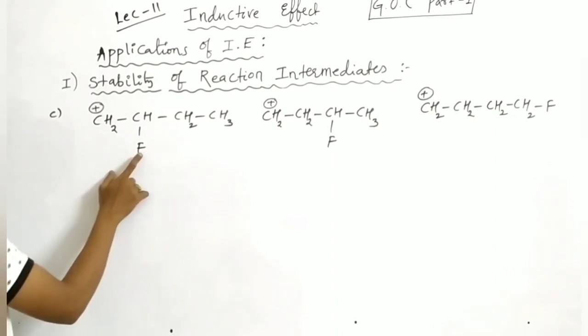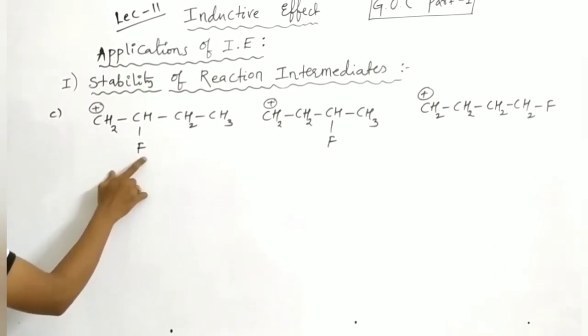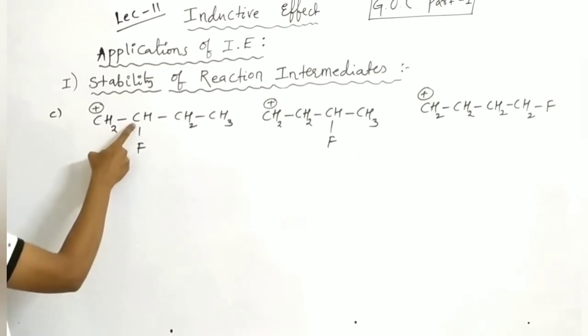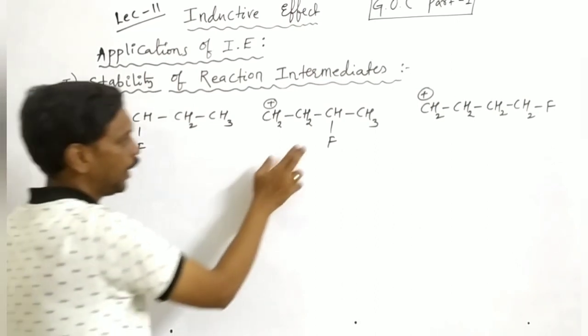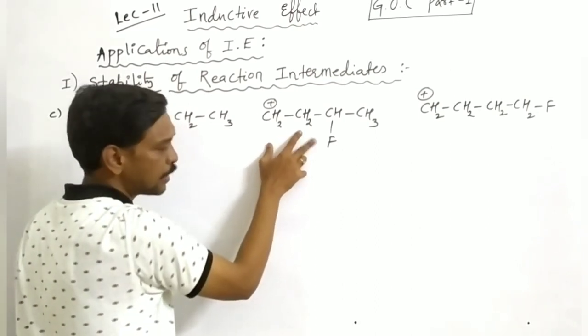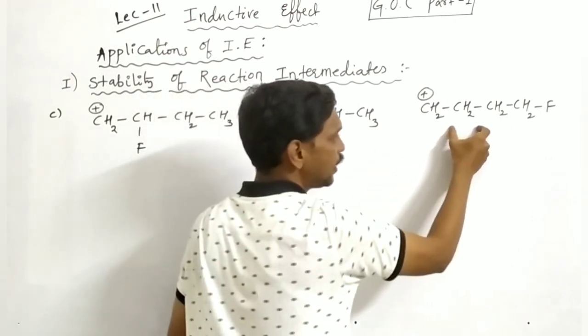Okay, here fluorine attaches to this carbon and this carbon is directly attached to the carbon containing the carbocation. But here a small distance is there. Here the distance is more.